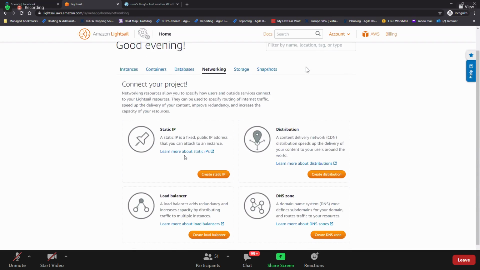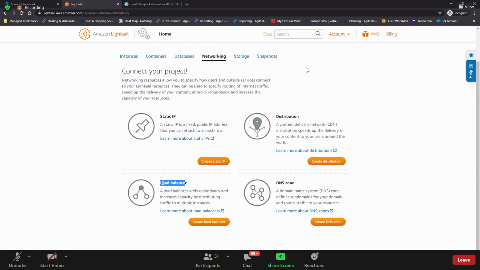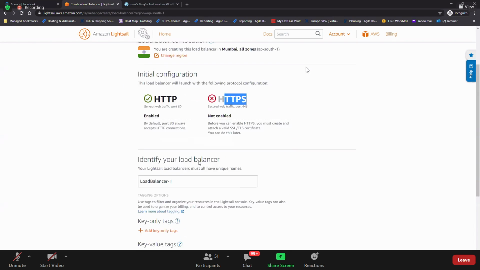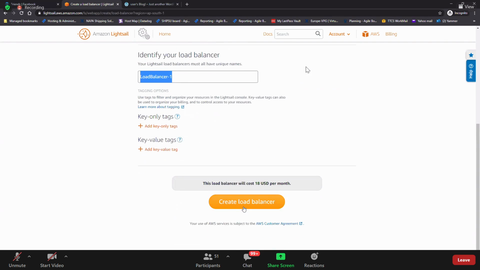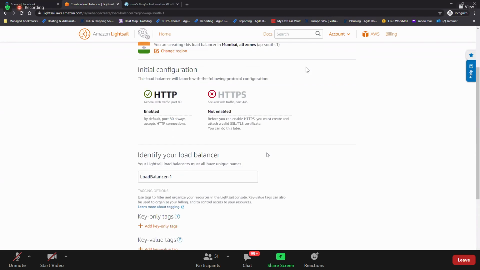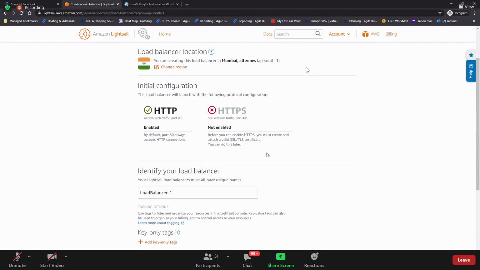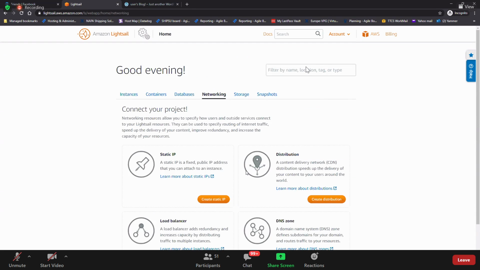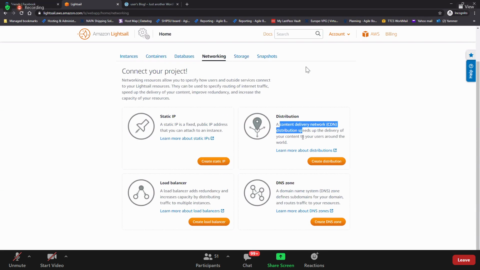Now, next is networking, and you can create the load balancer. You can create the load balancer, HTTP or HTTPS, and then give the name and then boom, create. But don't create it. It will charge you 18 USD per month. But I'm showing you, yes, it is possible to create the load balancer here. And distribution, this is for the CDN.